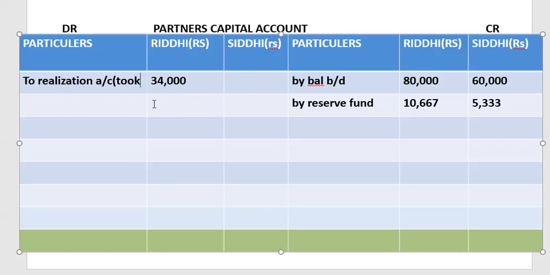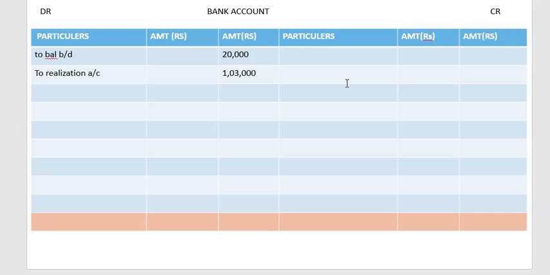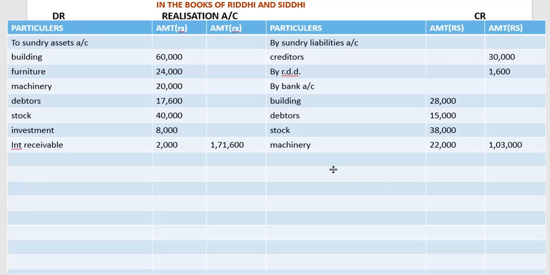Okay, now this 34,000, we are getting money, so again we are going to transfer it. I'm sorry, not over here, we'll be transferring to here, realization account by Riddhi capital account.